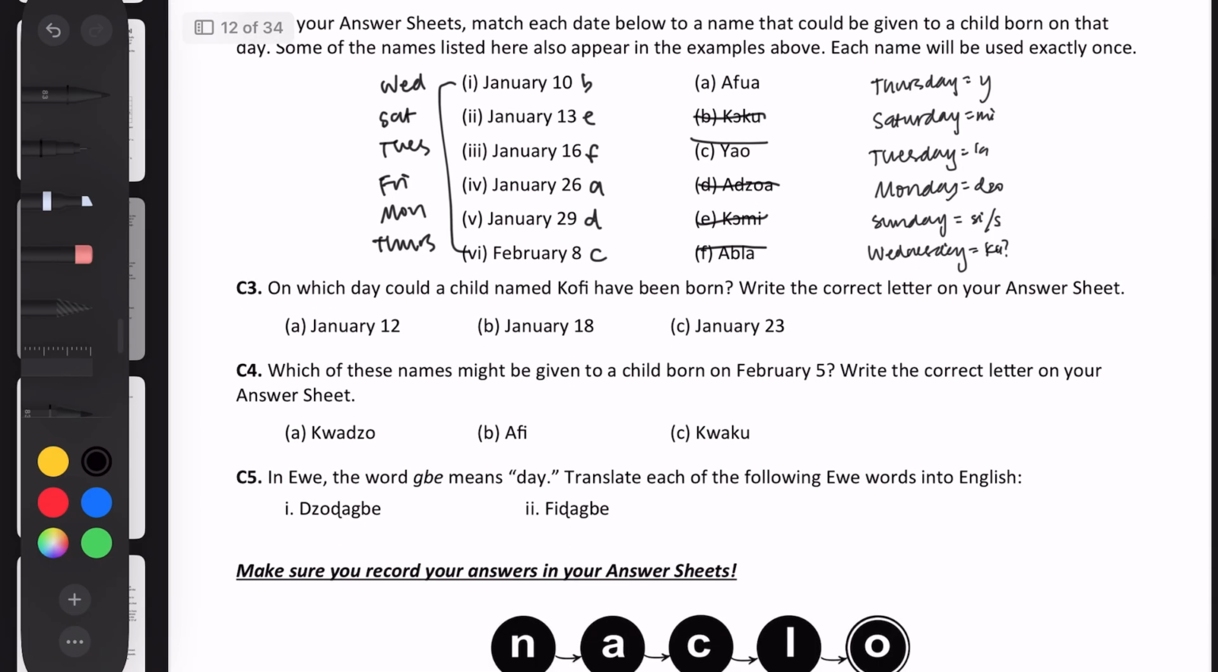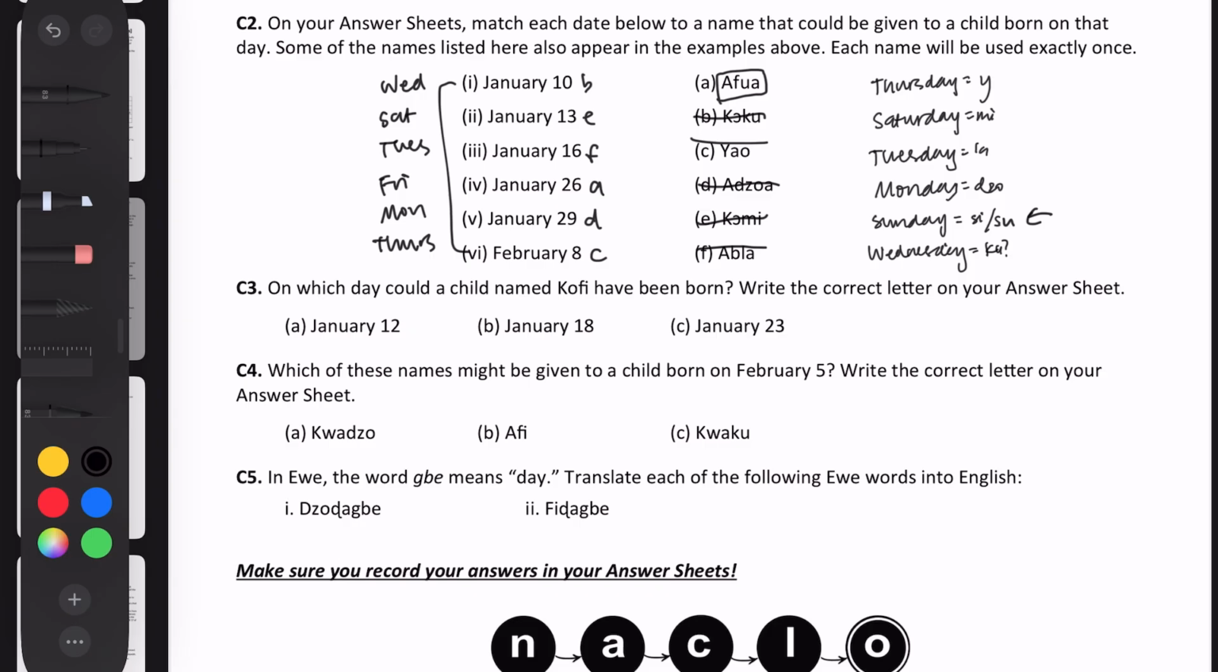Okay, so moving on to 3, we have to figure out on which day a child named Kofi could have been born. And FI is not in our list of rules here, which makes me think it could be our last day that we don't have. It could be Friday. And that actually makes sense when we consider that the Afua name up here was a Friday, and the FU-FI combo seems to be like a recurring pattern. It's like over here too.